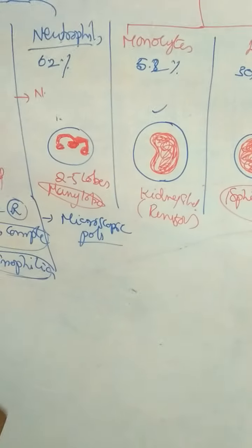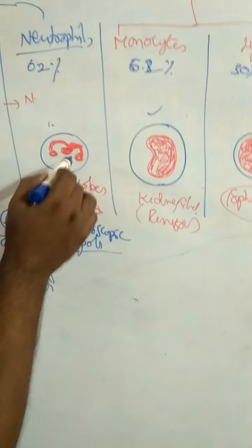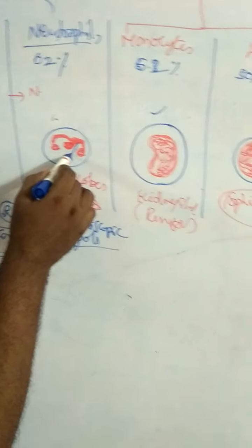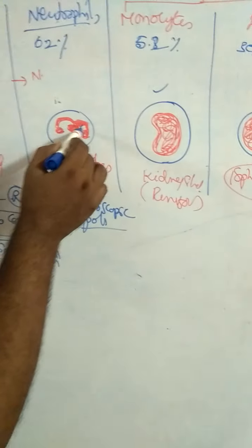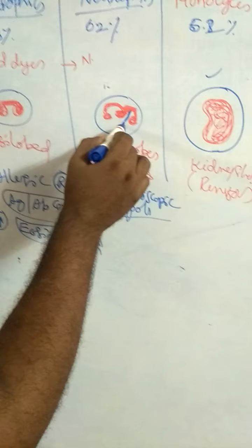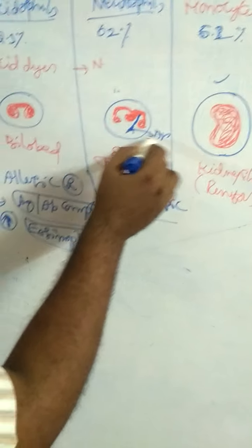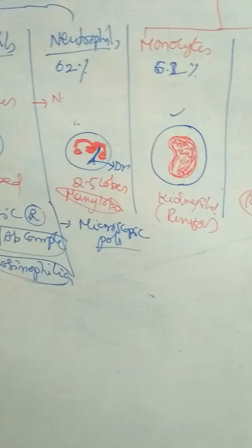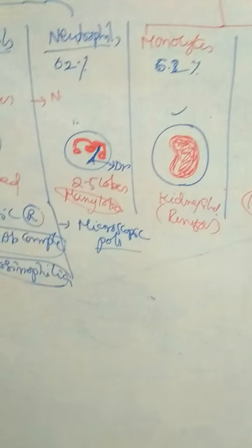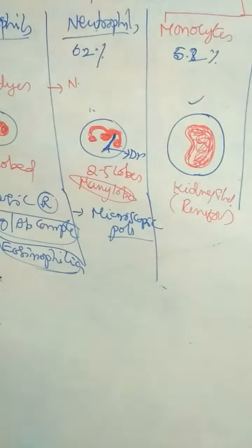In some of the neutrophils of females, a special structure is attached to the nucleus, the drumstick body, or chromatin. This is only present in females. That is about neutrophils, phagocytic in function.